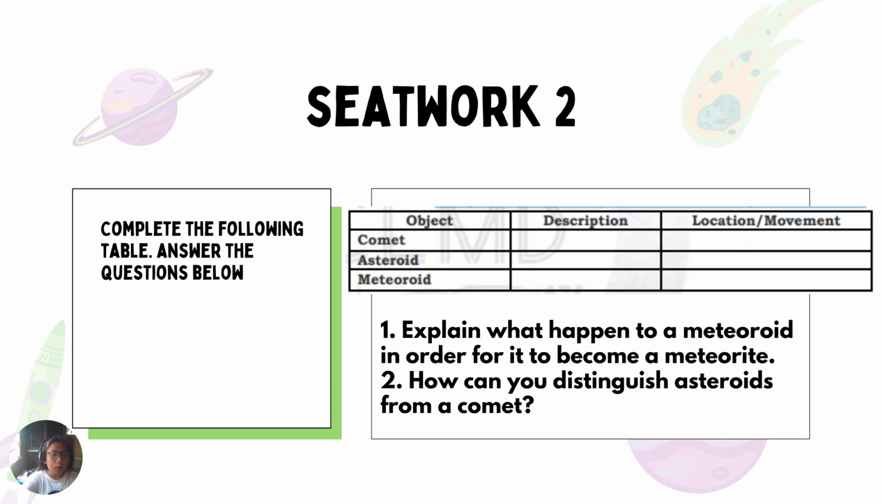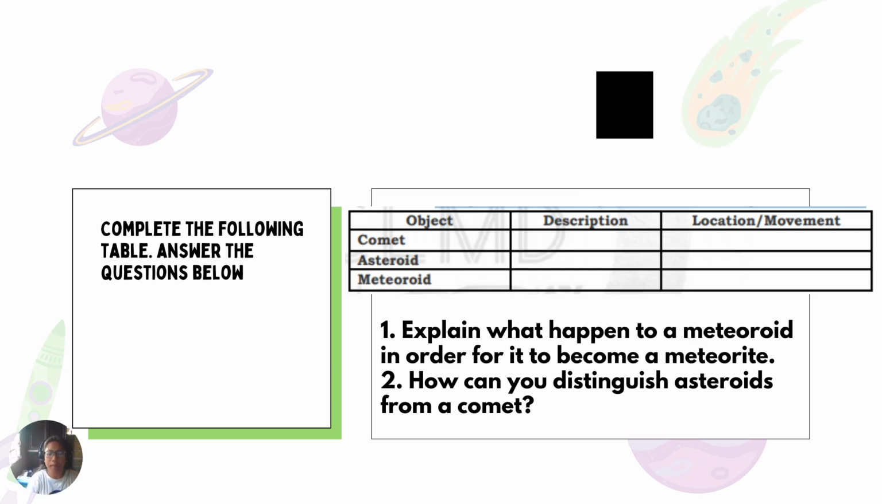Okay? And then, you are going to explain what happens to a meteoroid in order for it to become a meteorite. You are going to explain the process. And then for number 2, how can you distinguish asteroids from a comet? What is the difference of an asteroid to a comet?